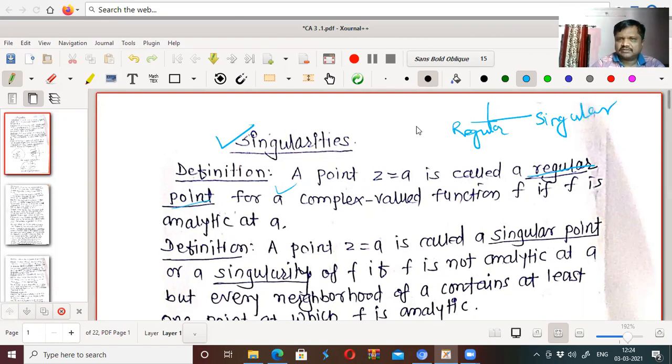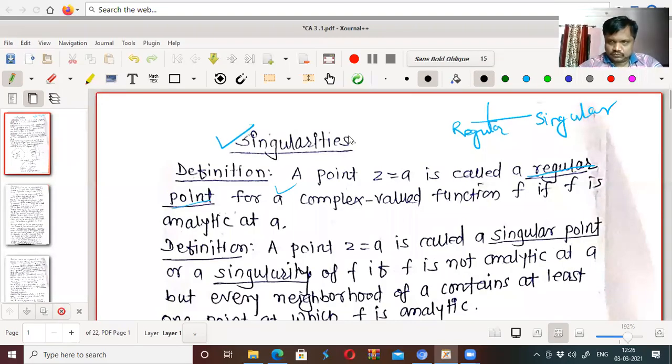We know what is meant by an analytic function. Analytic means differentiable at a point as well as in the neighborhood of that point. That is called an analytic function. So the point is said to be a singular point if f is not analytic at point a.